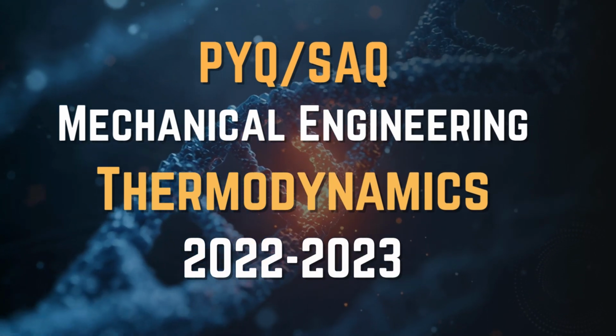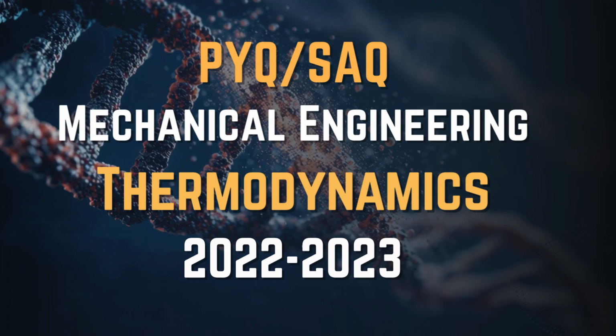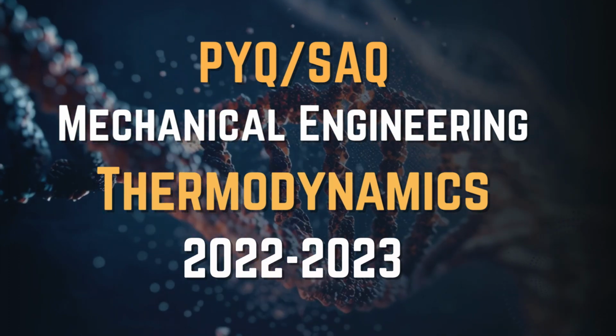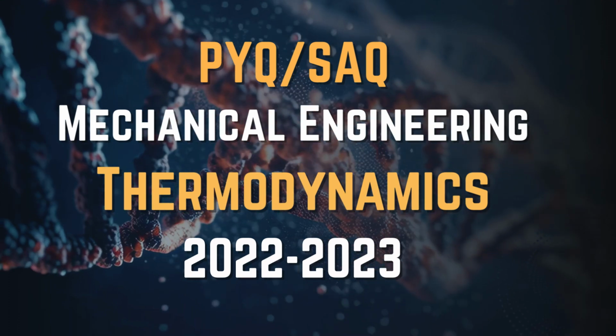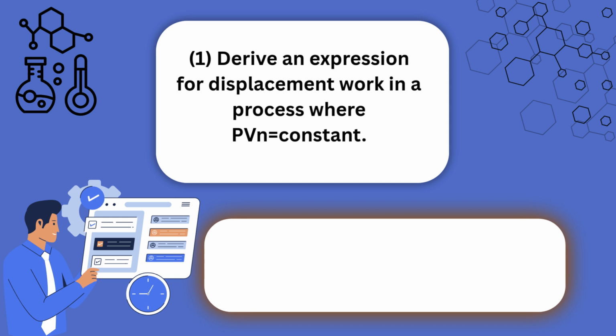Question and answer solution of previous year mechanical engineering. Paper code PCME 301. Thermodynamics. Derive an expression for displacement work in a process where PV^n equals constant. Answer.